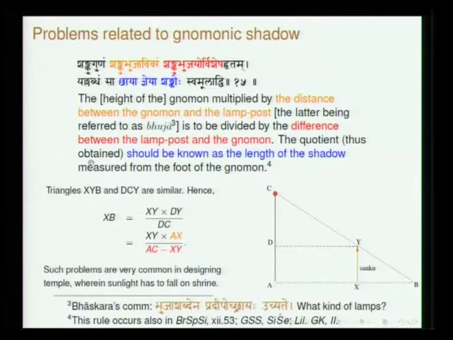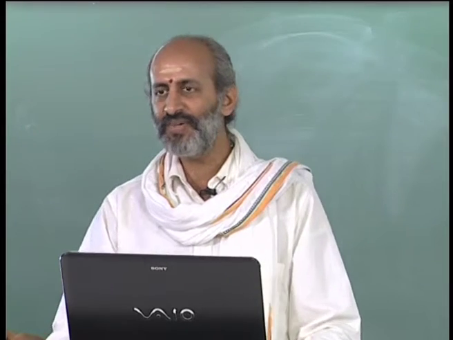What is stated in the verse is Shanku Gunam. Shanku is xy, Guna is multiplication, Shanku Bhuja Vivaram, take a product of the distance of separation Ax, Shanku Bhujayor Vishesha Hritam. See, this word Vishesha is used to find the difference between two quantities. Vishesha normally means speciality, but in the context of mathematical texts many times you will find Vishesha used to refer to the difference.